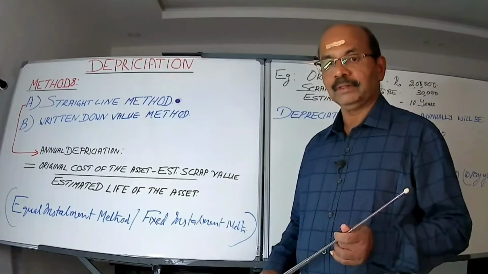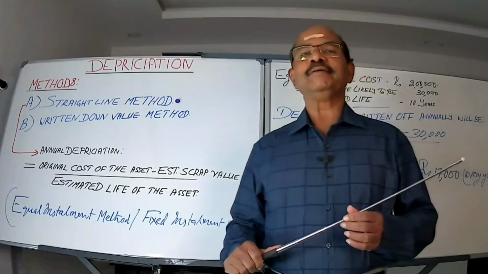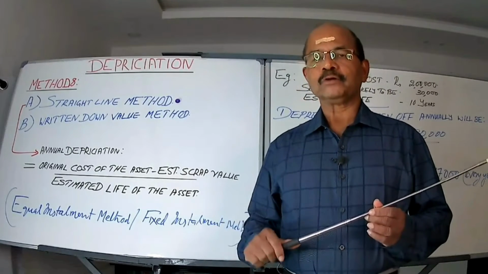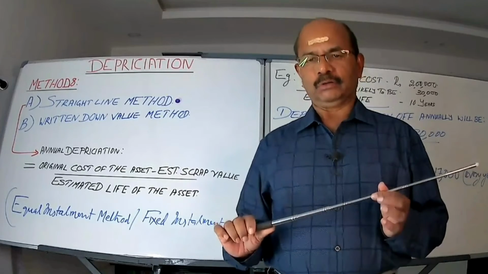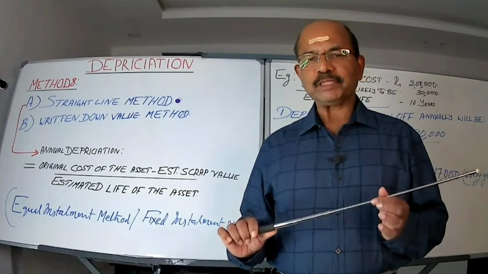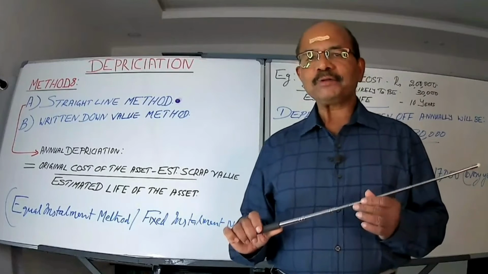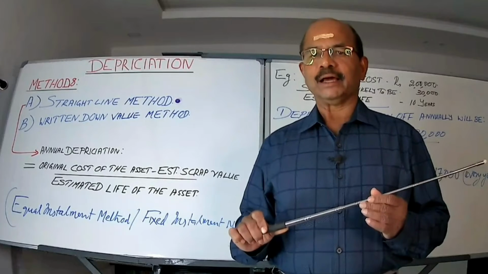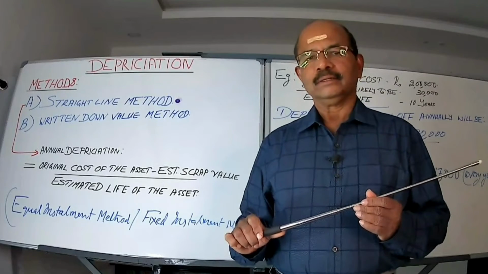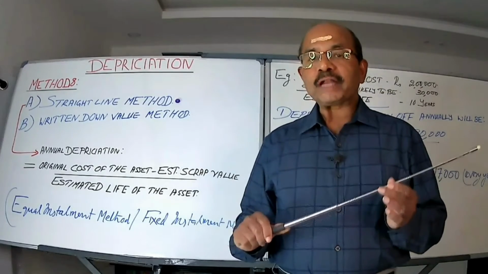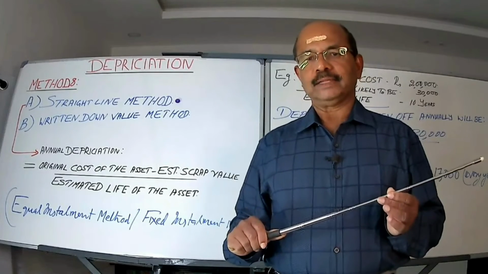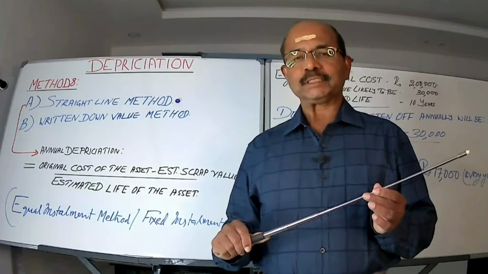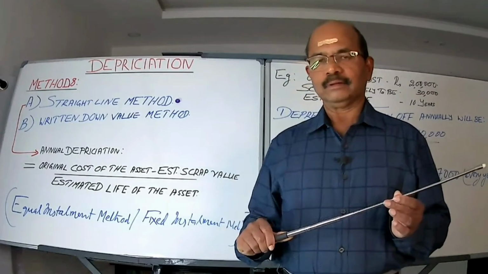Okay, fine. And what about repairs? Sometimes they'll just give repairs for the machine as so much. You just ignore it. Don't consider it at all. Repairs is a revenue expenditure and it doesn't have to be considered for the purpose of determining depreciation at all, right? You simply ignore it. It does not add to the value of the asset, as in case of installation expenses or any other procurement expenses with regard to an asset, right?